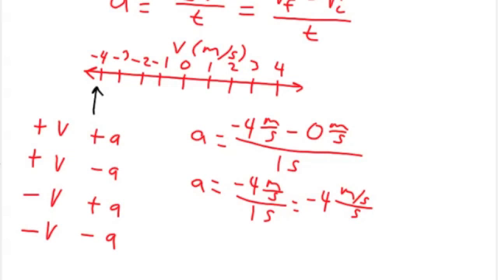Okay? So in summary, if you have positive velocity, positive acceleration, that means you're going forwards, speeding up. If you have positive velocity, negative acceleration, that means you're going forwards, slowing down. If you have negative velocity, positive acceleration, that means you're going backwards, slowing down. If you have negative velocity, negative acceleration, that means you're going backwards, speeding up.